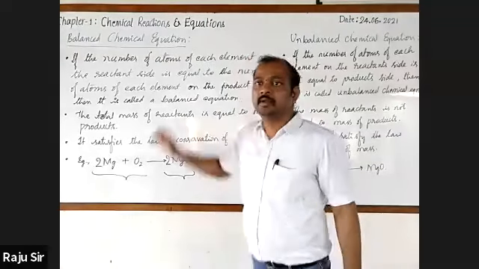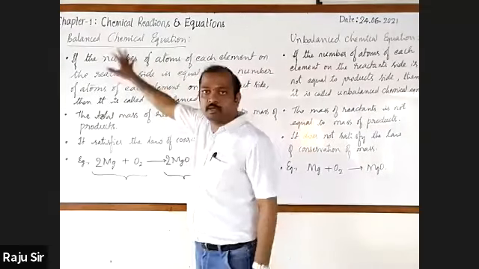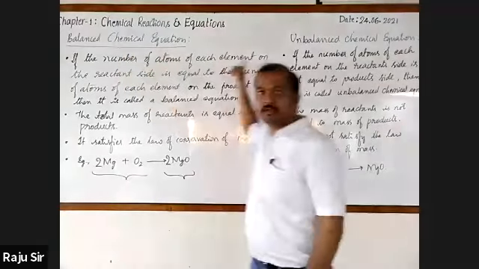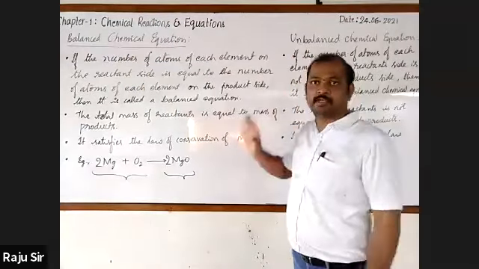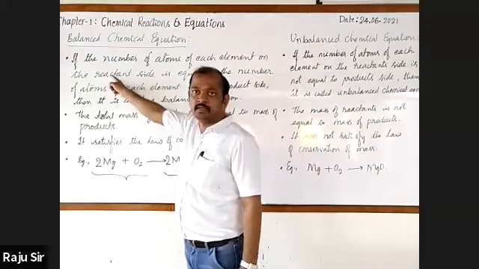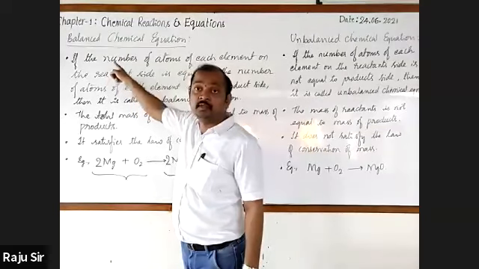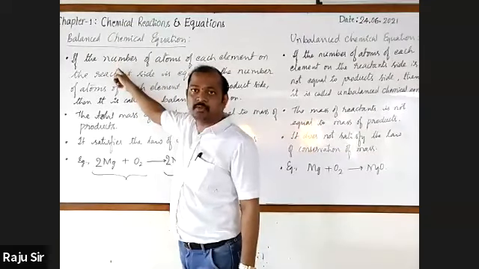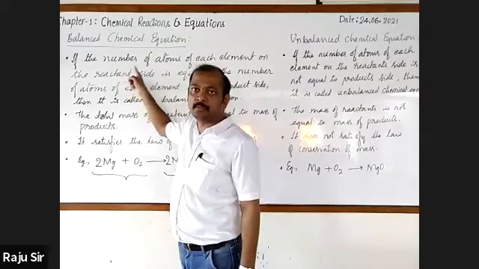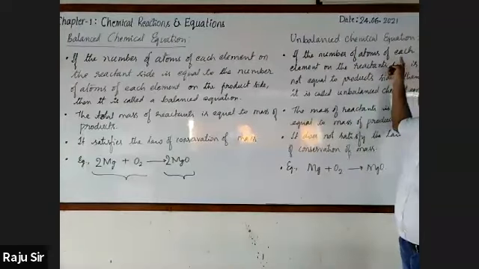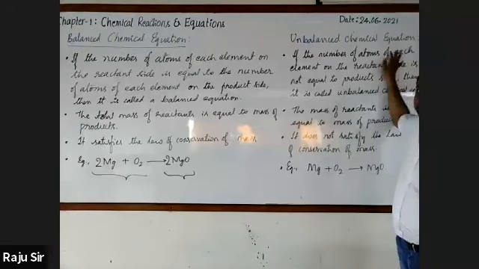Here, you'll make a table, and in the first column, balanced chemical equation, second column, unbalanced chemical equation. First point, you'll write the number of atoms of each element. The number of atoms of each element on the reactant side is equal to the number of atoms of each element on the product side. Next, first point: the number of atoms of each element on the reactant side is not equal to the number of atoms of each element on the product side.